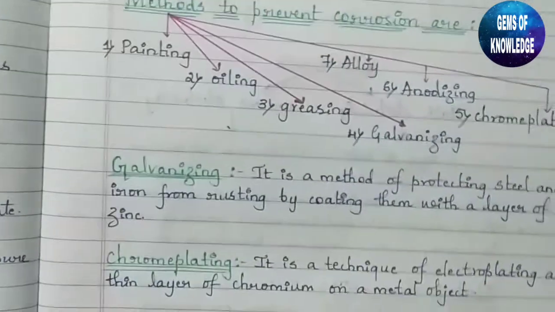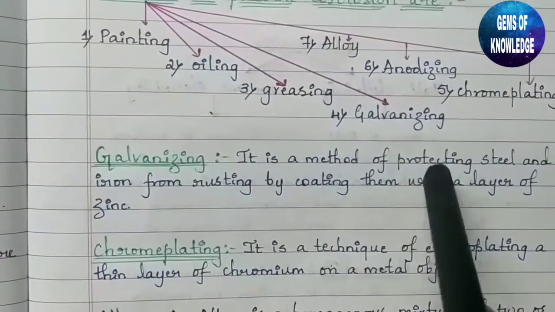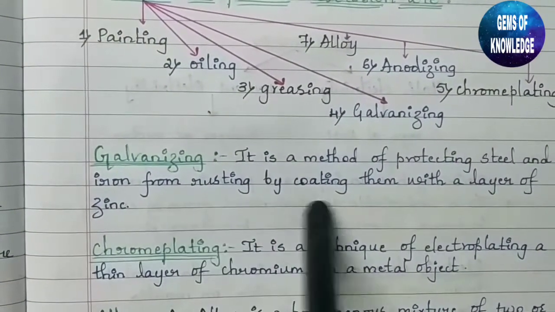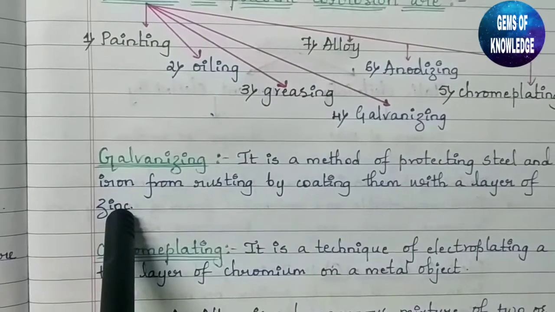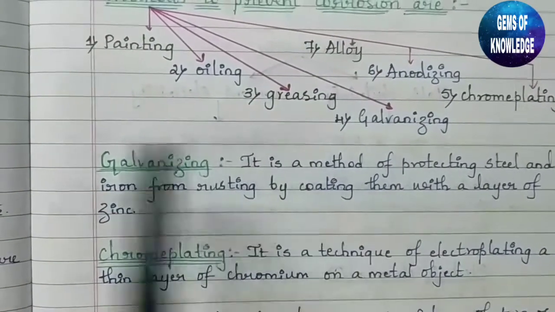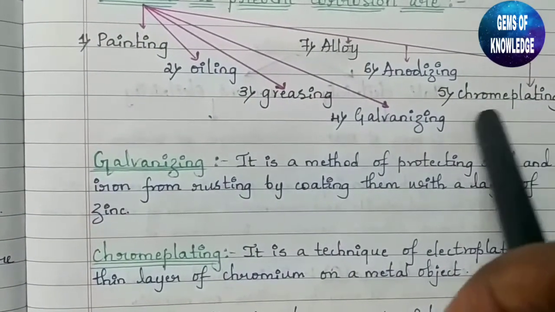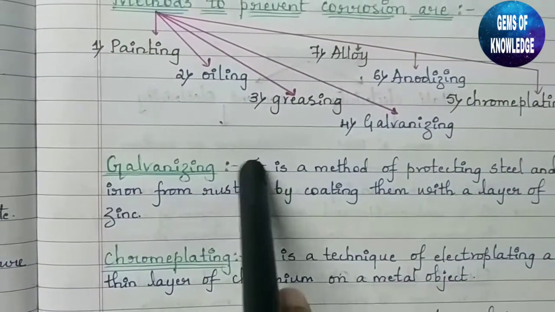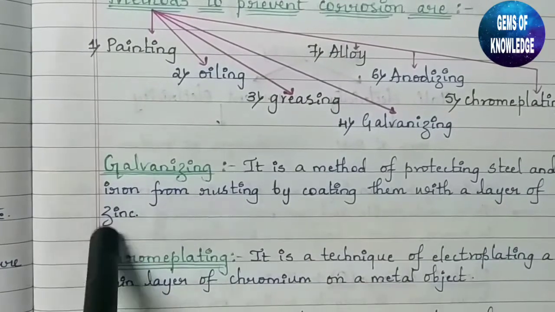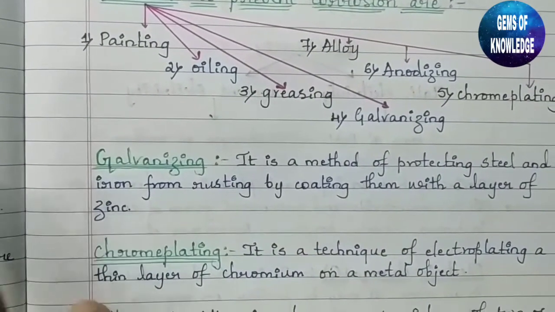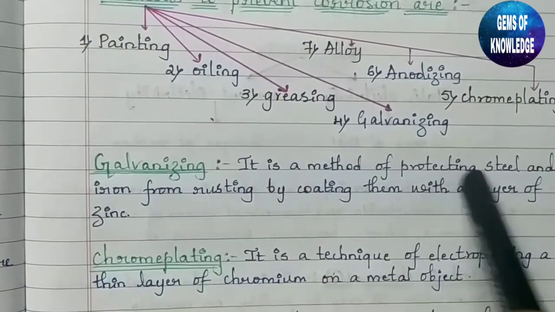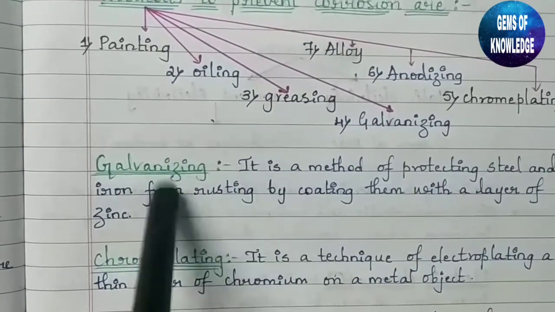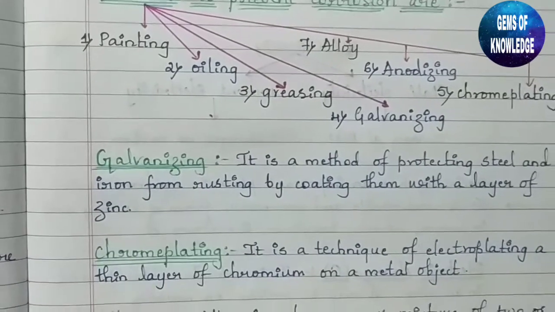So what is galvanizing? It is a method of protecting steel and iron from rusting by coating them with a layer of zinc. It is the process by which we can protect steel and iron from rusting by applying a coating of zinc. That process is called galvanizing.